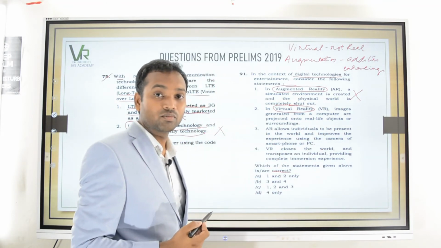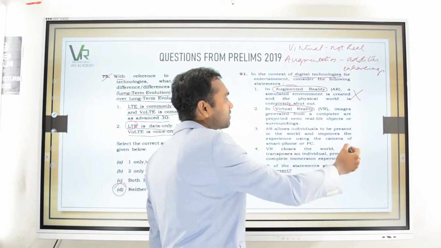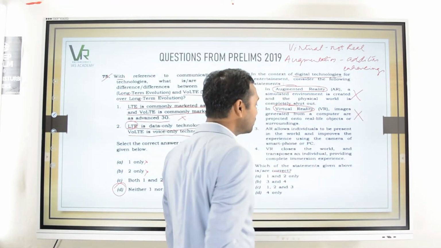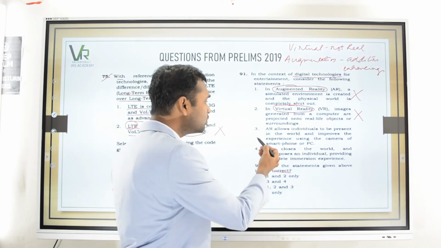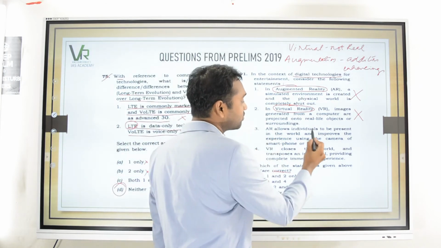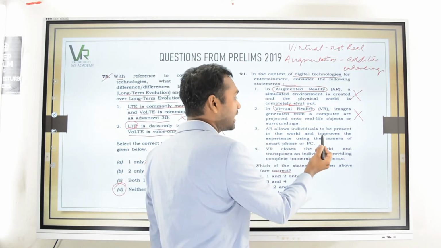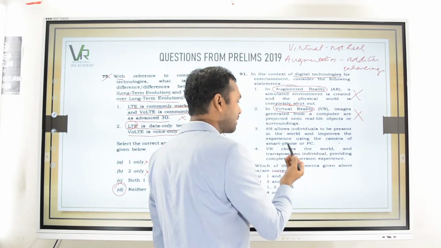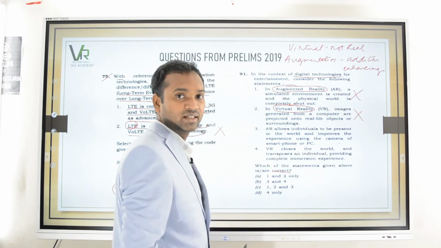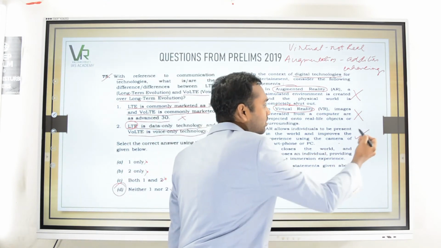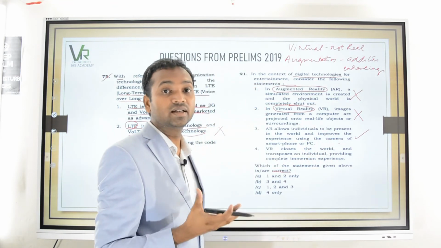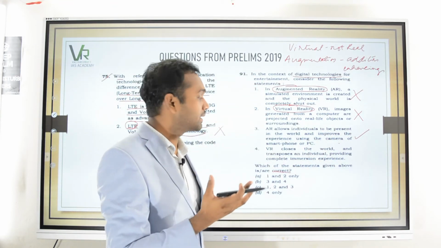So this is wrong. And this is the definition of augmented reality. So this option is also wrong. Then moving to the third one, augmented reality allows individuals to be present in the world and improves the experience using the camera or smartphone or PC. Yes, this is correct, because the individual is present in the real world and his viewing is enhanced.